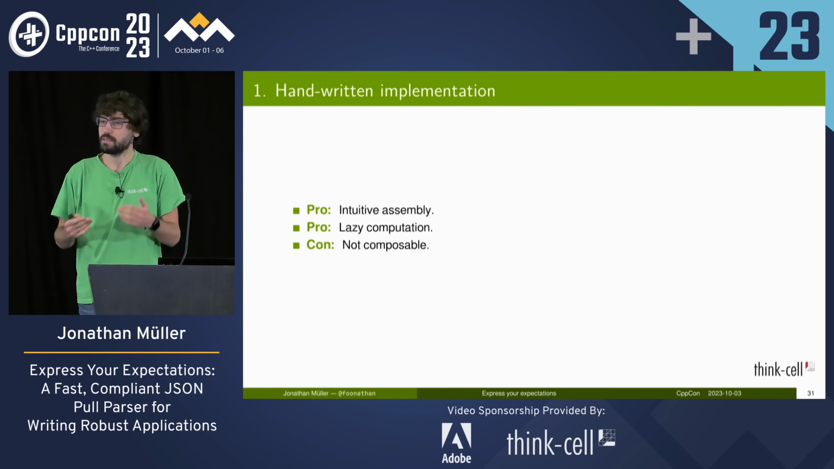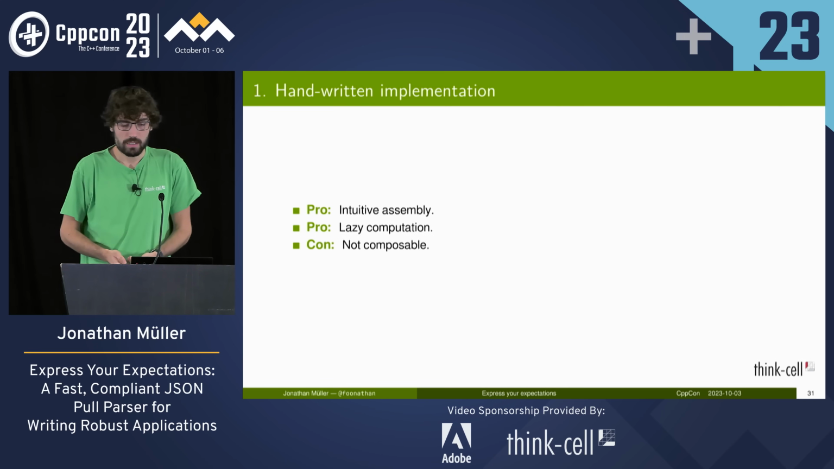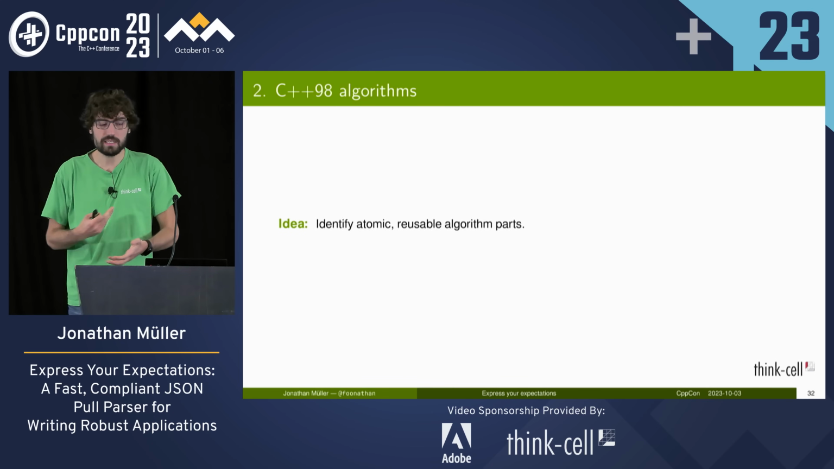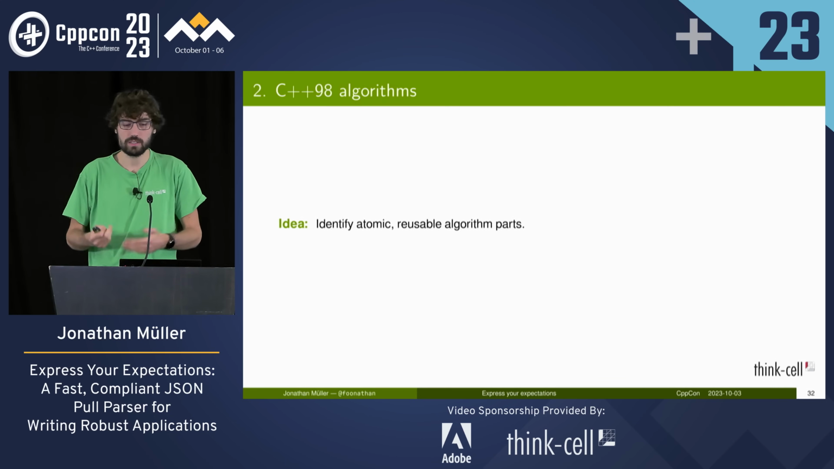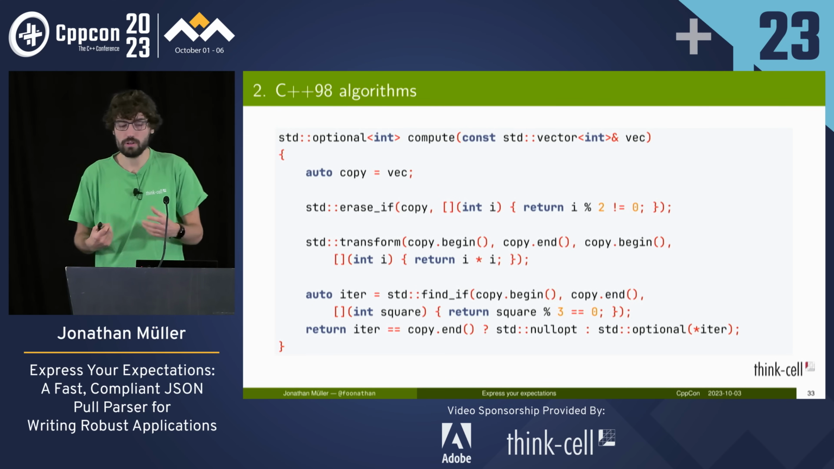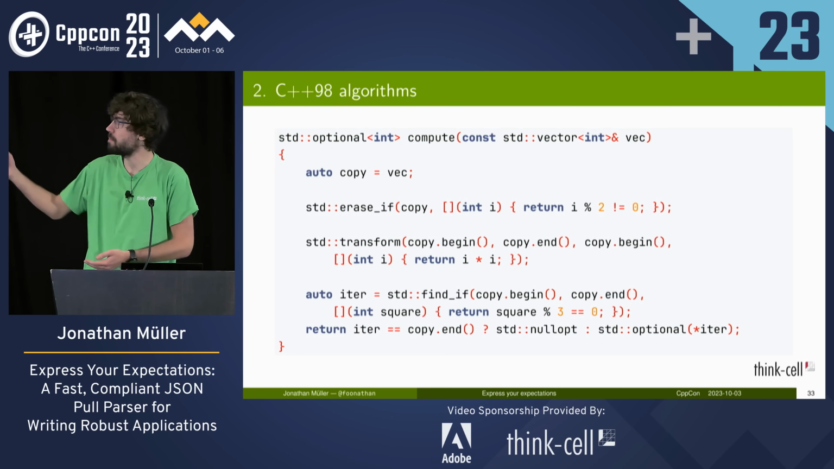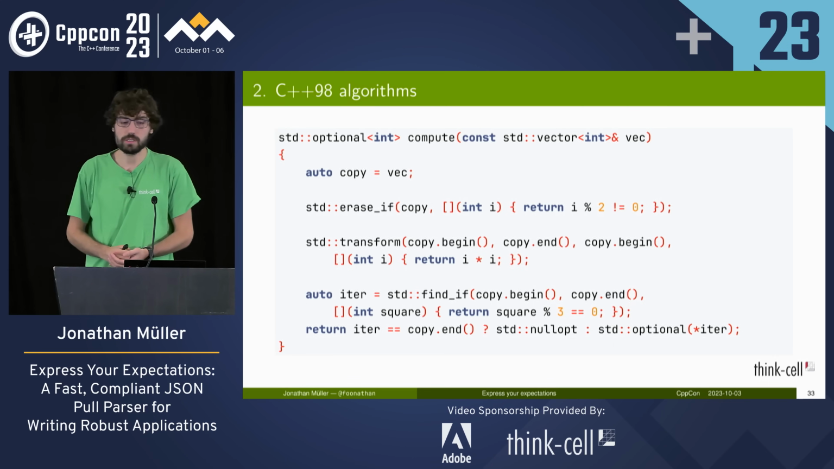We want to write a function that does essentially the same but slightly different. We need to repeat a bunch of code. So we can fix that by using C++98 algorithms. We identify atomic reusable algorithmic building blocks, extract them into functions, and just call them. With the C++98 algorithms, it can look something like that. We've got a compute function that takes a std vector of int. Because the algorithms modify data in place, we need to create a copy. Then we get rid of all the odd integers, then we square the remaining ones, and then we find the first one that is divisible by 3.